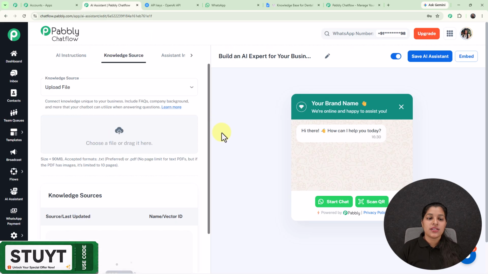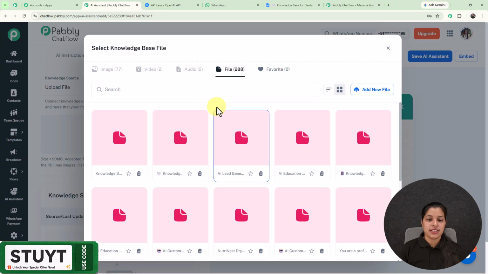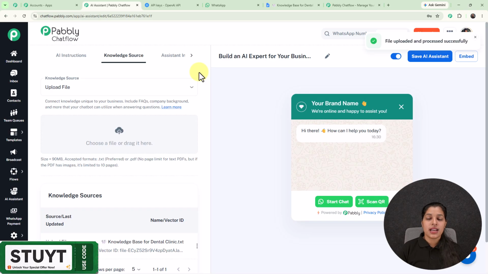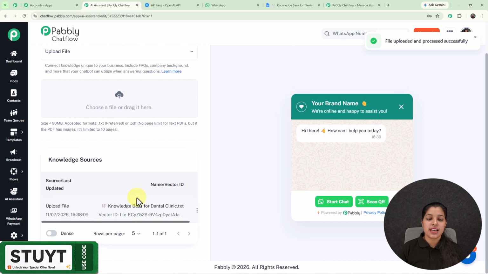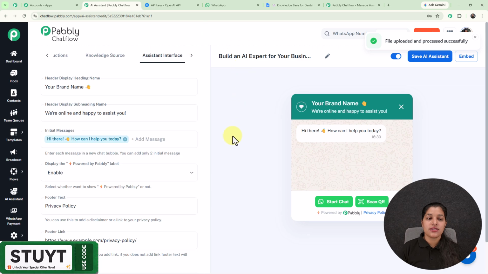Now let's manage the knowledge source, and here you can upload your knowledge base either in .txt or .pdf file format. So here I'm going to just upload it. And right here we are on my media library, where if you want to add a new knowledge base, then you just have to click over this add new file. But right now I already have my knowledge base for dental clinic, which I'm going to insert. And right here you can see that my knowledge base has been uploaded successfully, and we are getting the name and the vector ID.